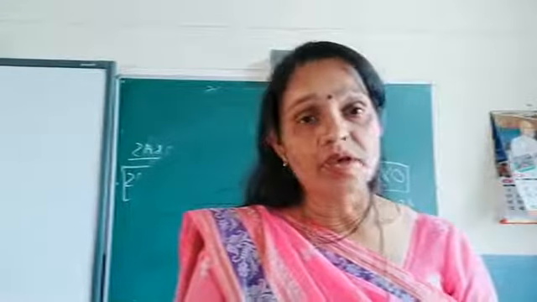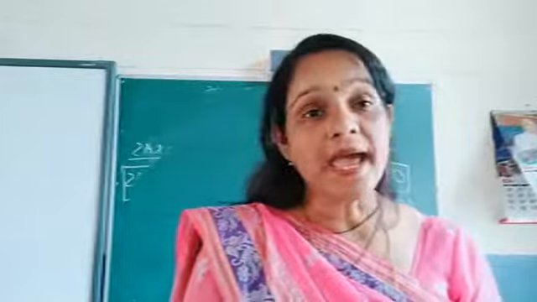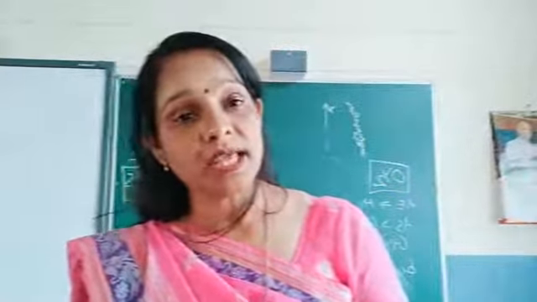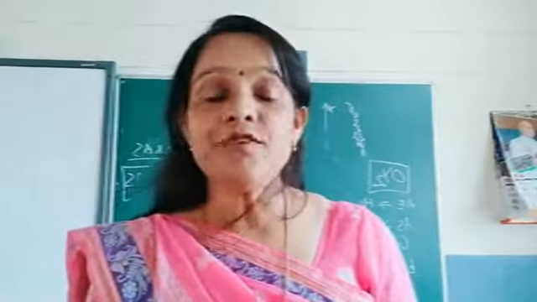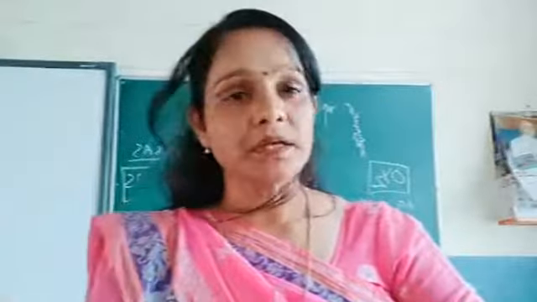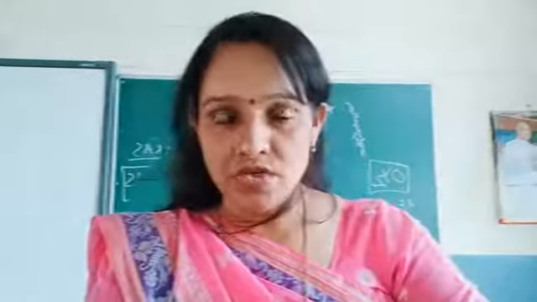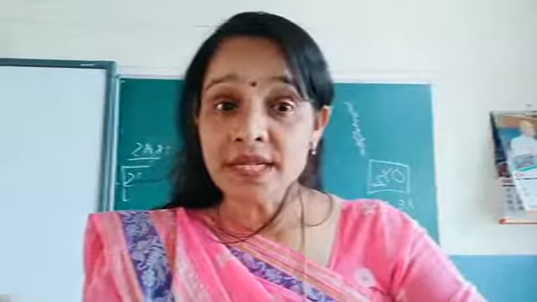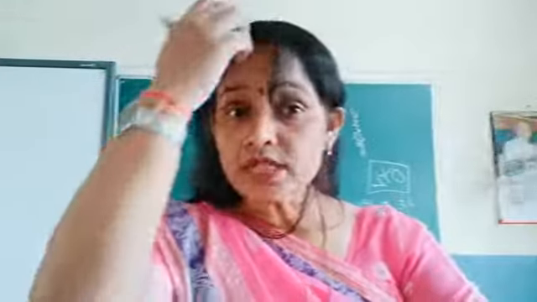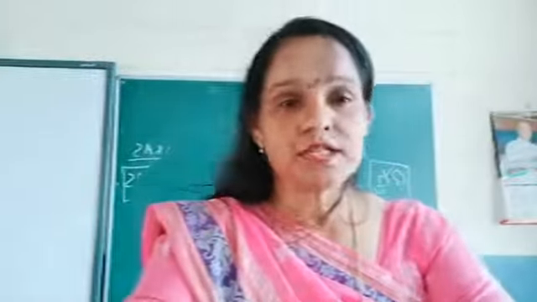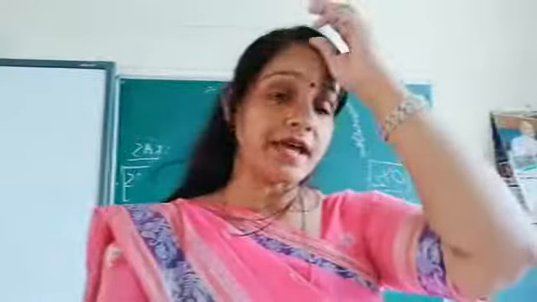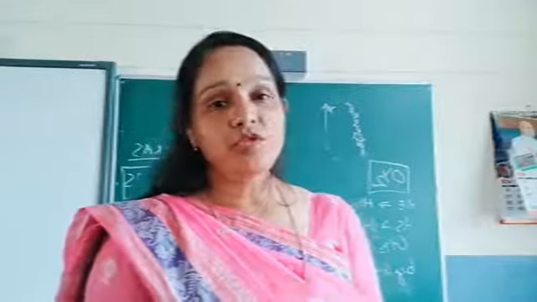Under step 3, write down the heading national income and write down the meaning of national income. Money value of all final goods and services produced by the normal residents of the country operating either inside or outside the domestic territory in a year is called national income. Is it clear? Step 3 it is. Okay.